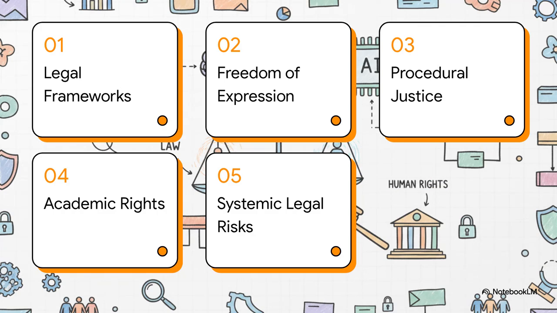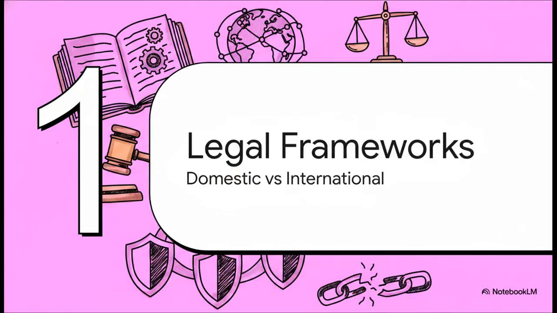To keep things moving, we've got a 5-step agenda today. 1. Mapping the legal frameworks. 2. Analyzing freedom of expression. 3. Evaluating procedural justice. 4. Academic and cultural rights. And finally, synthesizing the systemic legal risks. All right, let's hit Section 1, Mapping the Legal Frameworks, Domestic and International Standards.